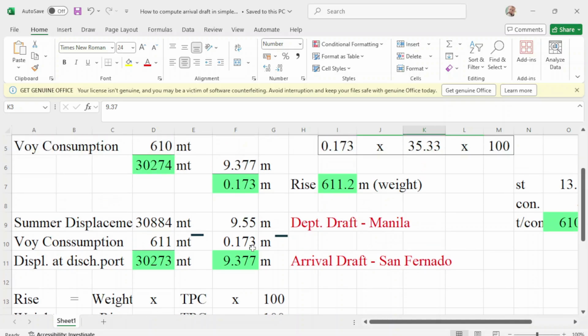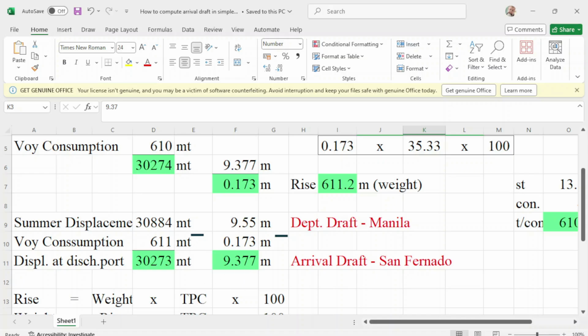This is your rise, and your arrival in San Fernando will be 9.377 meters. Okay, just deduct this one and you will get these figures.